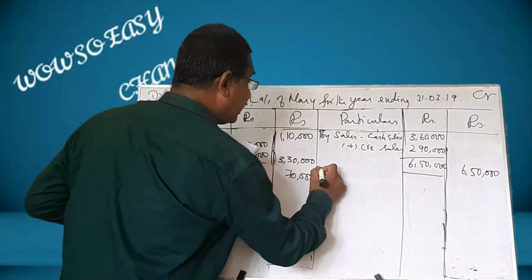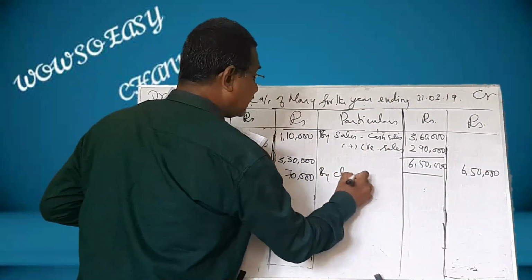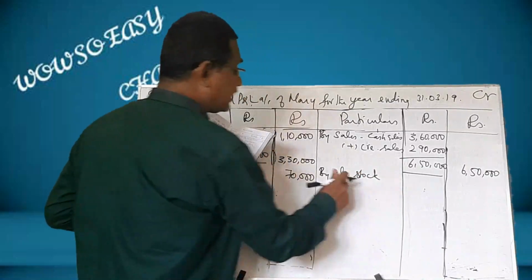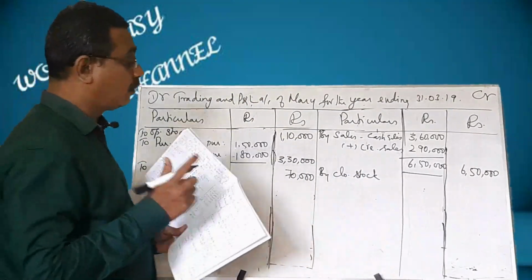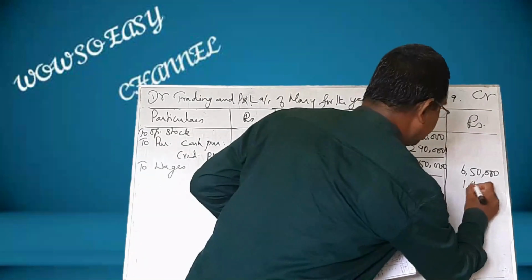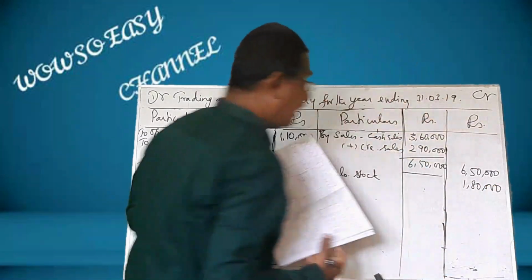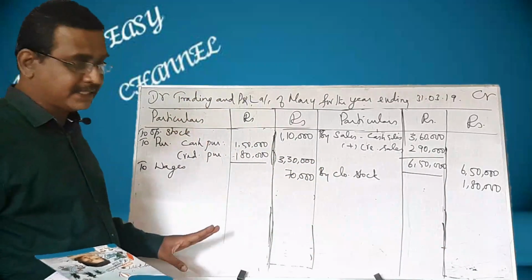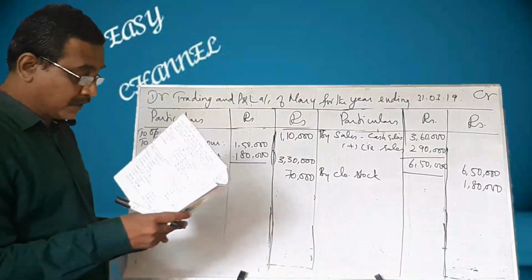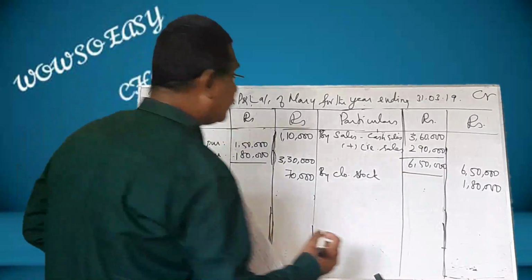And the next one, closing stock. By closing stock, you can see the figure which is given in the other information. That comes to 1,80,000. If this side is exceeding, you will get gross profit. In the sum, this side is exceeding. So let us go for balancing these two.